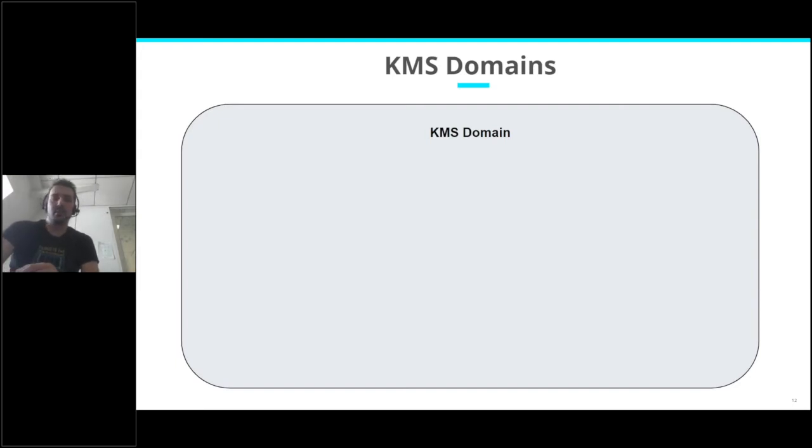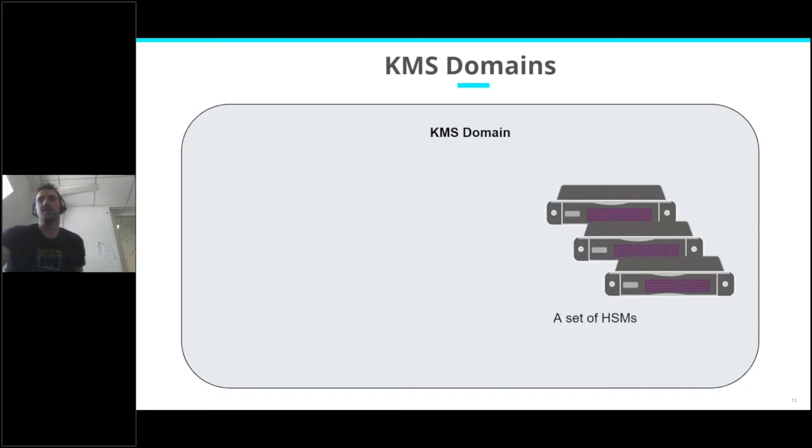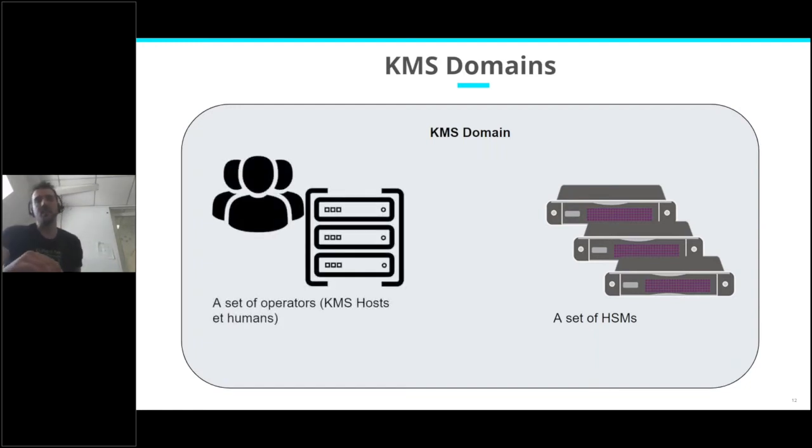Another principle, which is totally only for KMS, is KMS domains. So what is a KMS domain? Physically, it's just a set of HSMs. So multiple HSMs. I only draw 3, but of course there are more than that. It's a set of operators.